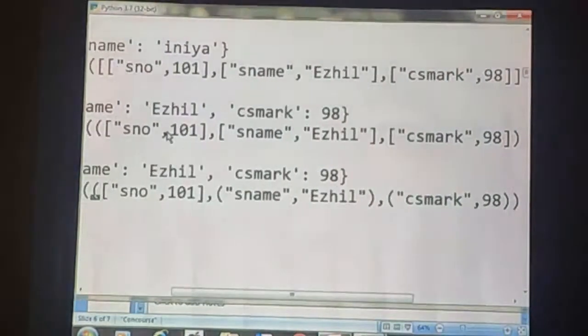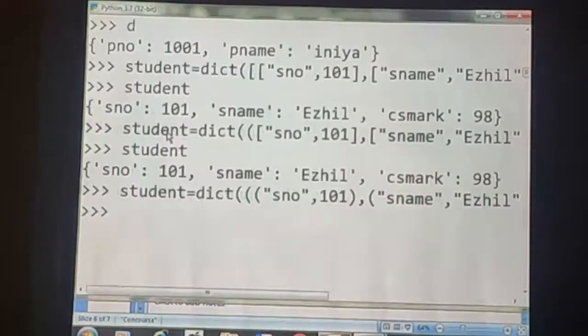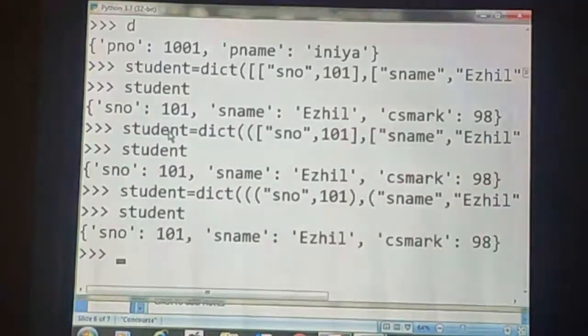See here what type of output we will get. Let us check. Student. Okay, here 3 tuple entries are in one tuple.